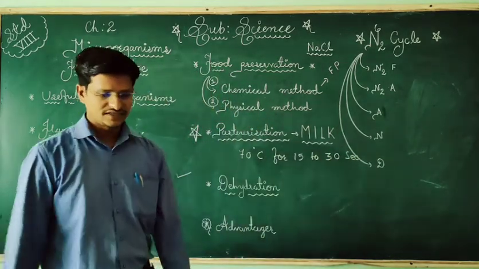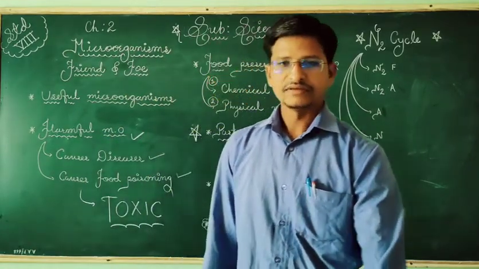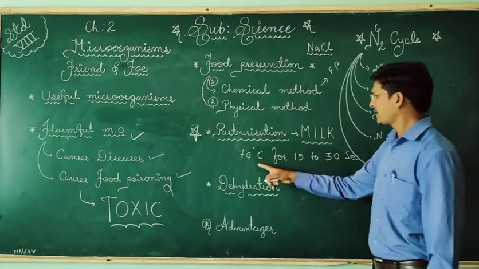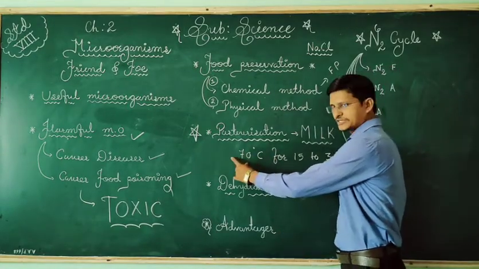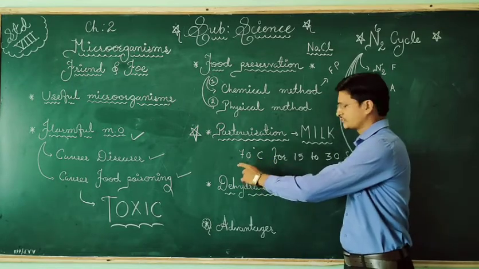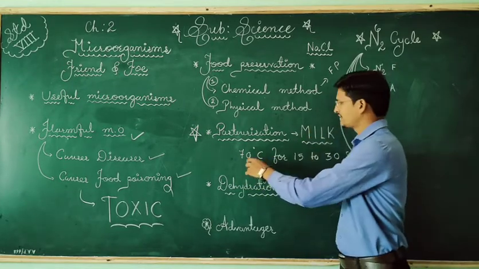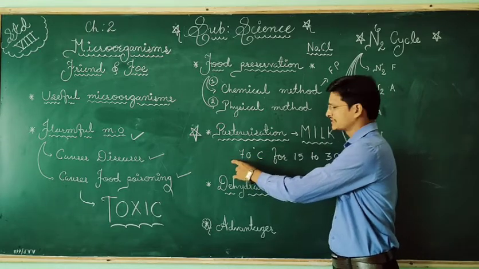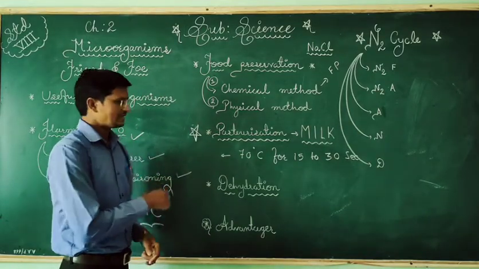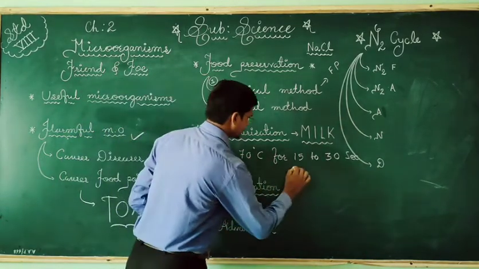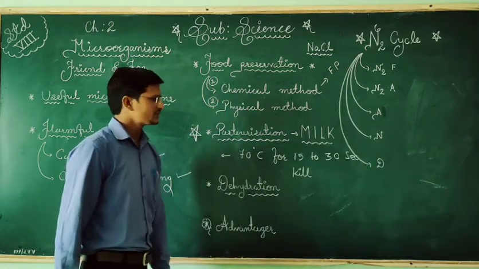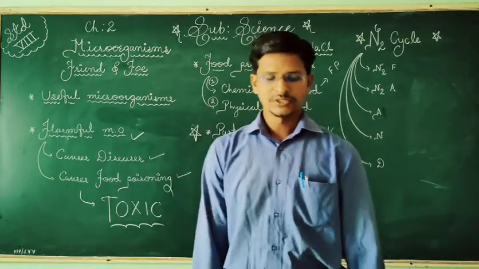At this stage, if any bacteria are there, as we are boiling the milk, it will reach 70 degrees Celsius, and if any bacteria are in the milk, they will be killed. This process we call pasteurization.